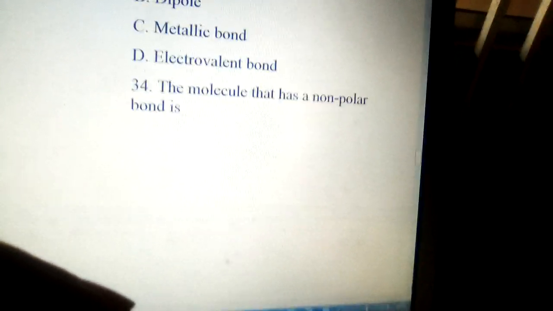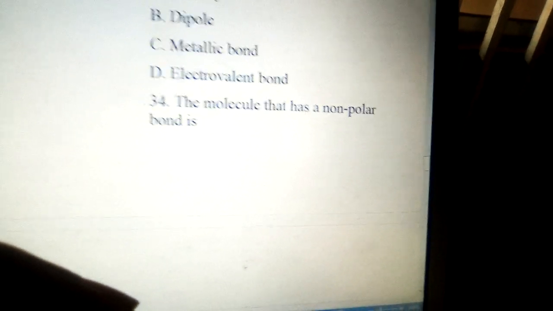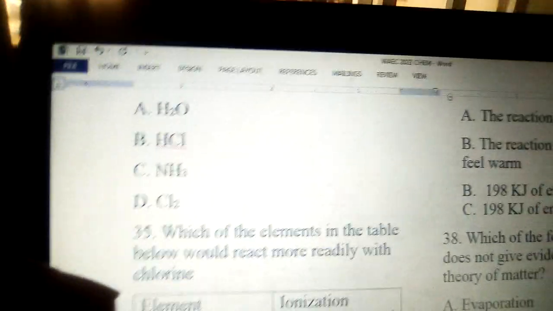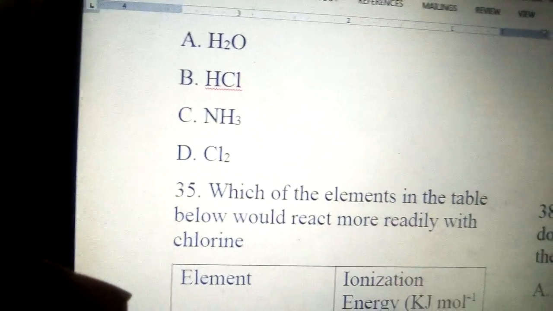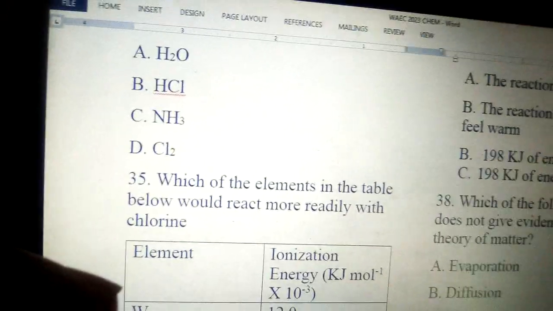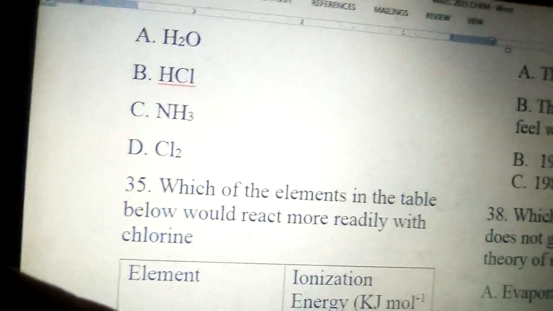34. The molecule that has a non-polar bond is: A, water; B, HCl; C, ammonia; D, chlorine. The molecule that has a non-polar bond there is D, that is chlorine.